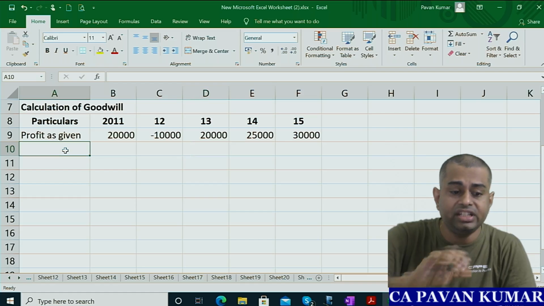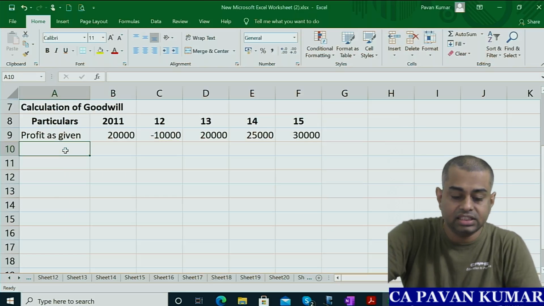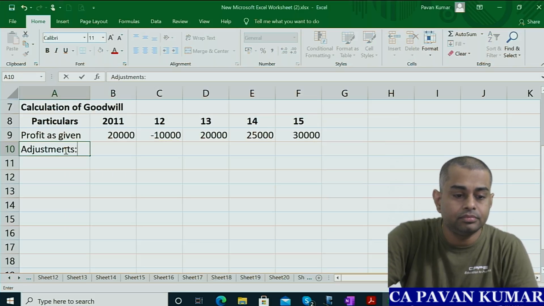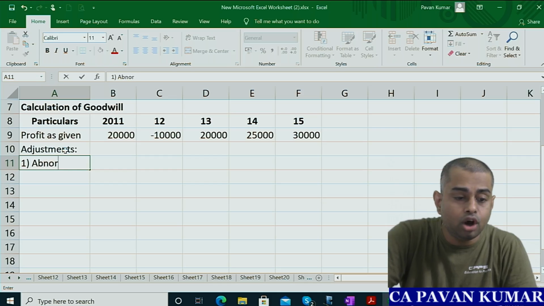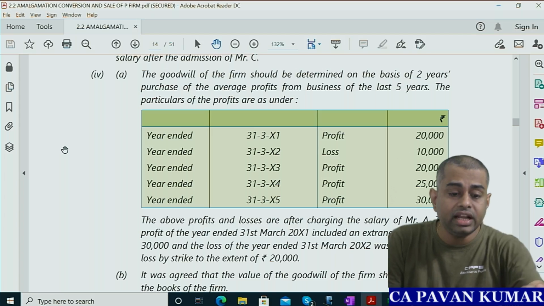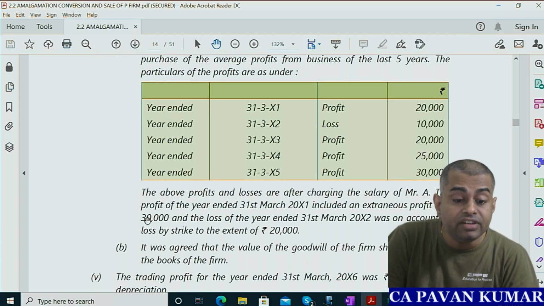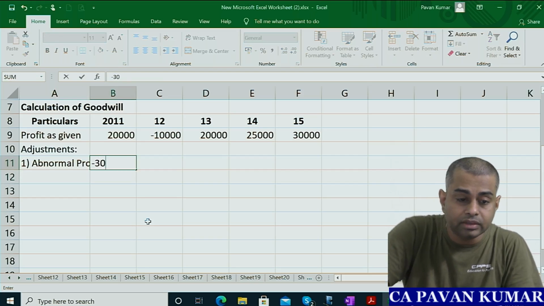So these are the profits as given. Do we need to make any adjustments? Yes, adjustments. What is the first adjustment? Abnormal profit. Look here, there is some abnormal profit in the first year, 30,000. So that profit should be reduced, minus 30,000.